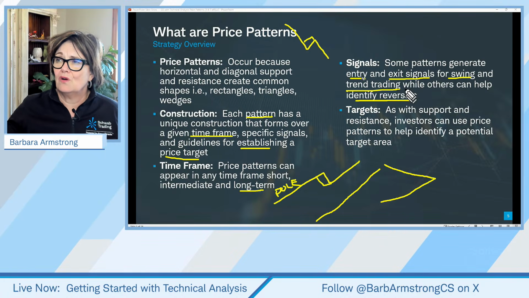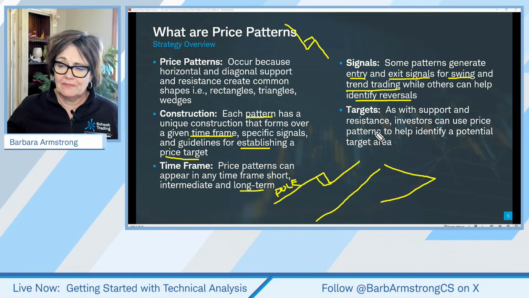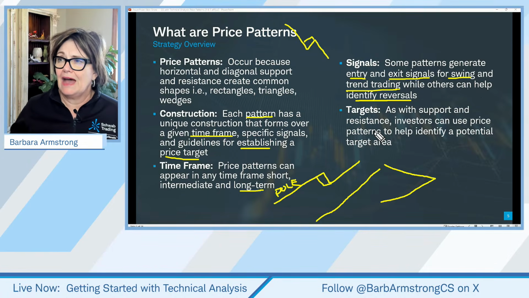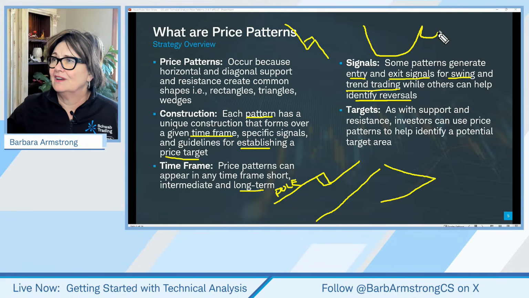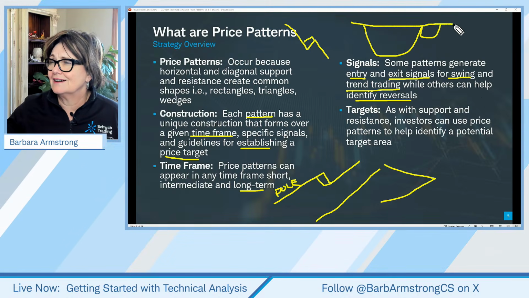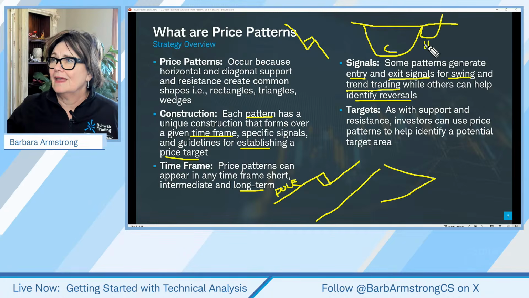So what I posted today was an example of a trend reversal pattern where the stock had gone down and come up, and then it came down and came up. And so we see this horizontal resistance line, and then it broke out. We call that a cup and handle pattern, and that was on IBM.